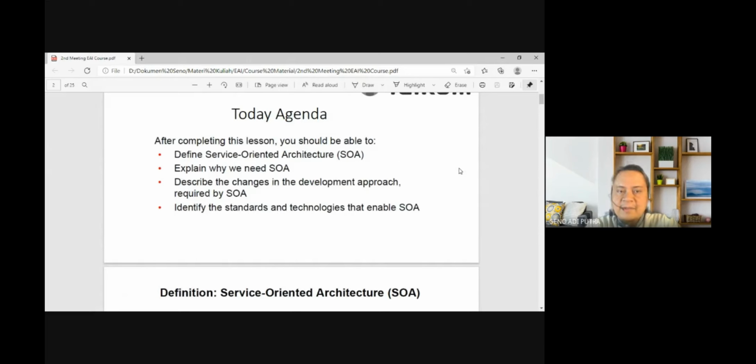After completing this lesson, I hope the students should be able to define what service-oriented architecture is and explain why we need service-oriented architecture, and describe the change in the development approach required by SOA. And the last thing we would like to discuss is to identify the standards and technologies that enable SOA.